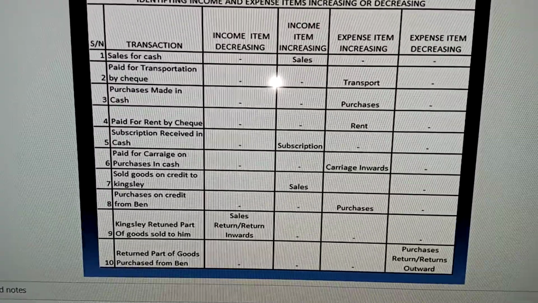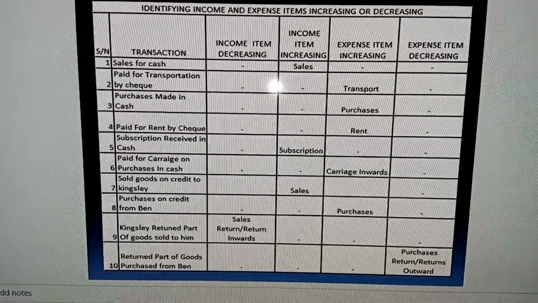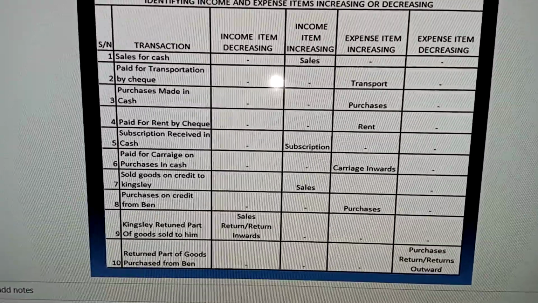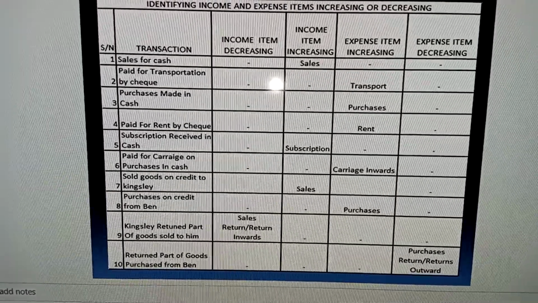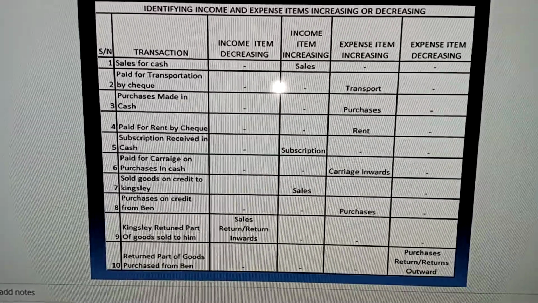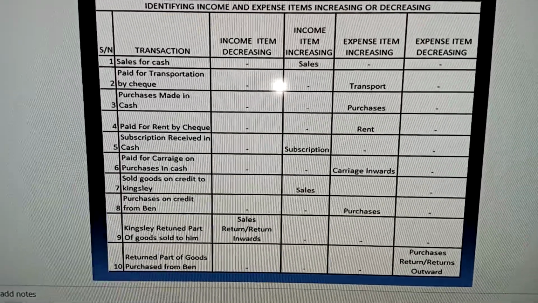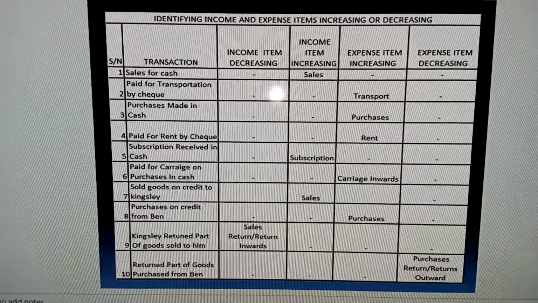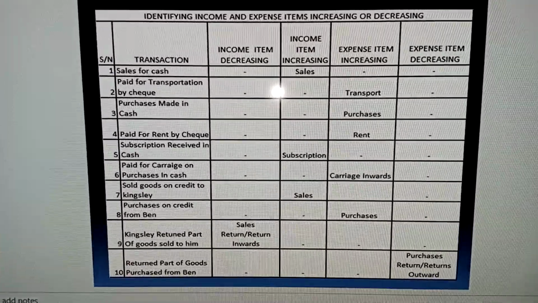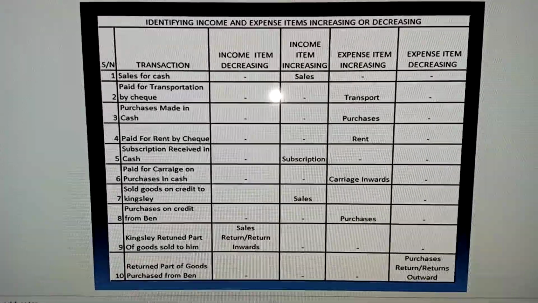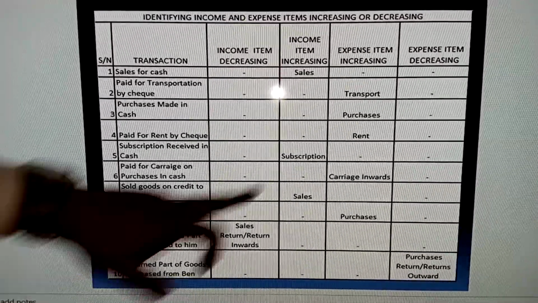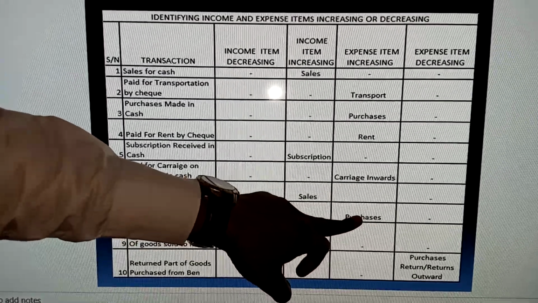Then we have purchase on credit from Ben. Remember, when we buy on credit, the person that we bought from, we are owing him. And when we owe, it's a liability. Remember the liability class? Go back to the liability class and understand how to treat liability items. But here, we can also identify purchases, which is an expense item. So purchases is increasing. You can see the increase here.